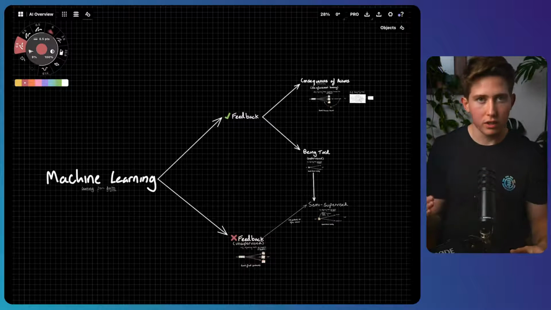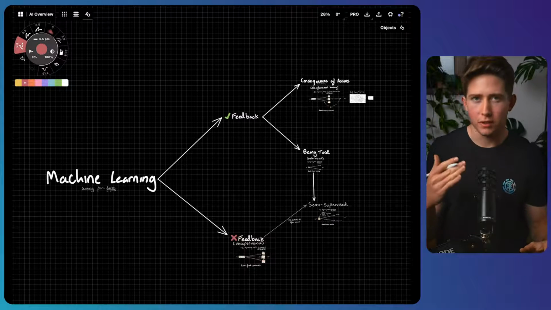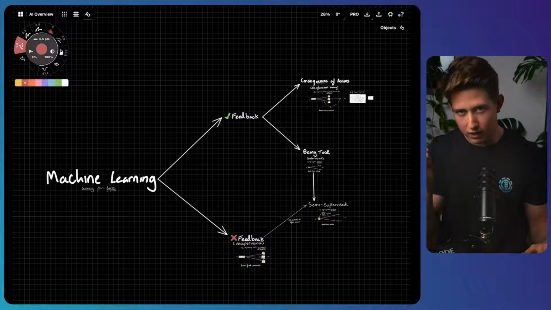So whenever you're learning machine learning, don't just focus on memorizing definitions and don't get lost in maybe tons of PowerPoint slides. Try and understand it intuitively.